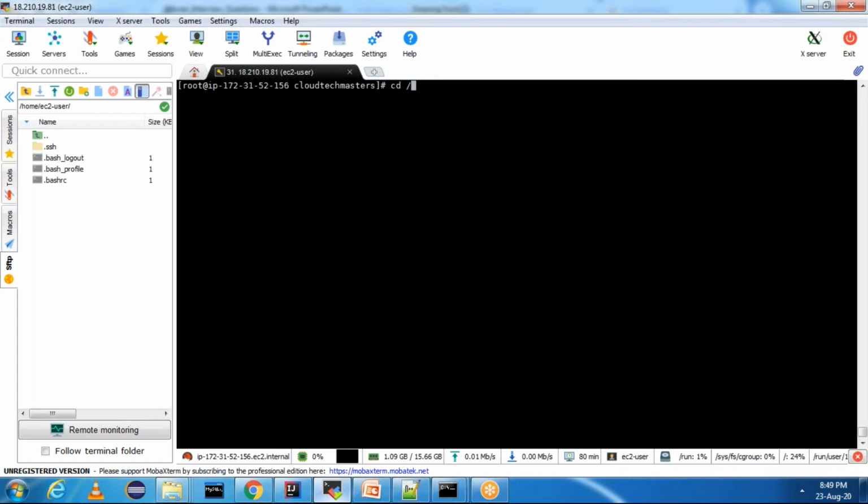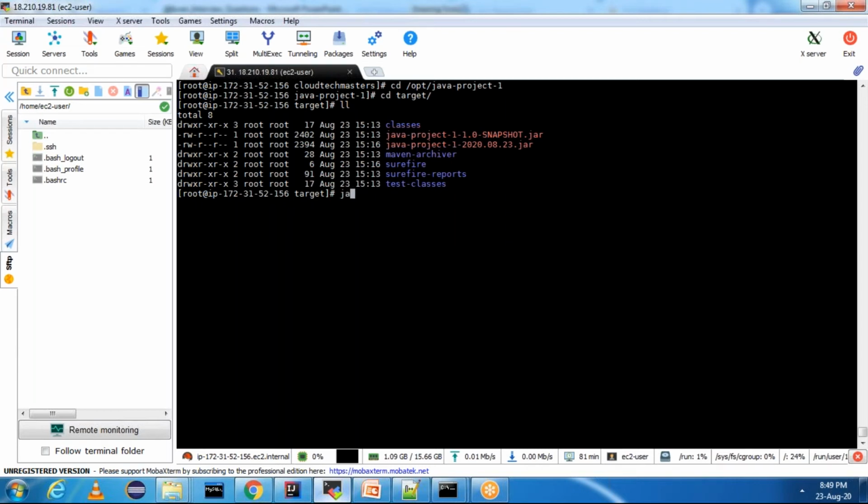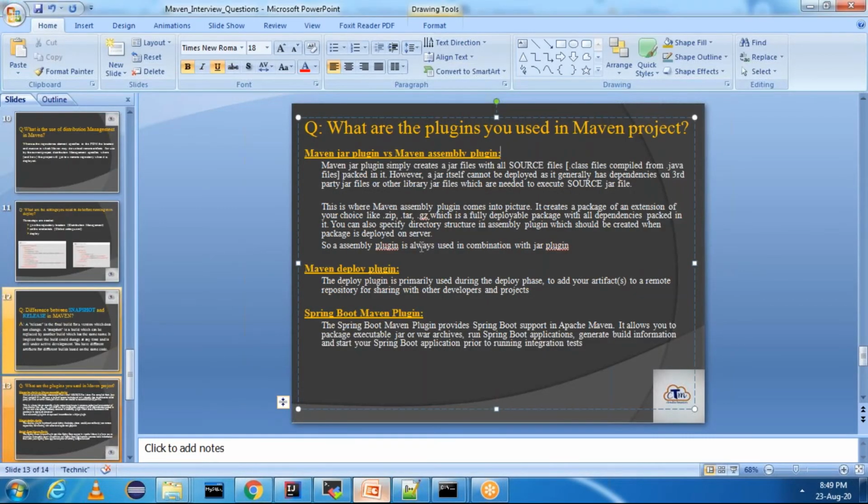Let us come back and see whether it works or not. Just go to the target directory, and wherever you have the jar file, run java -jar with your jar file. I'm running the snapshot. Now it is saying no main manifest attribute found. That means whenever you simply run a jar file, it won't have a manifest entry and it doesn't know which class it has to run. In this case, I can use the Maven jar plugin.